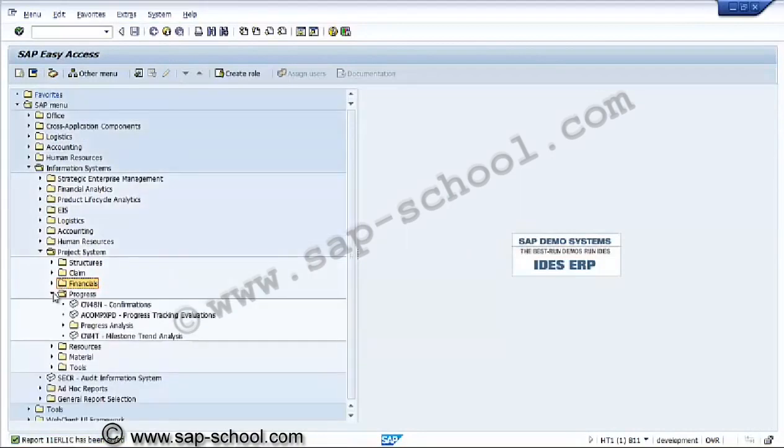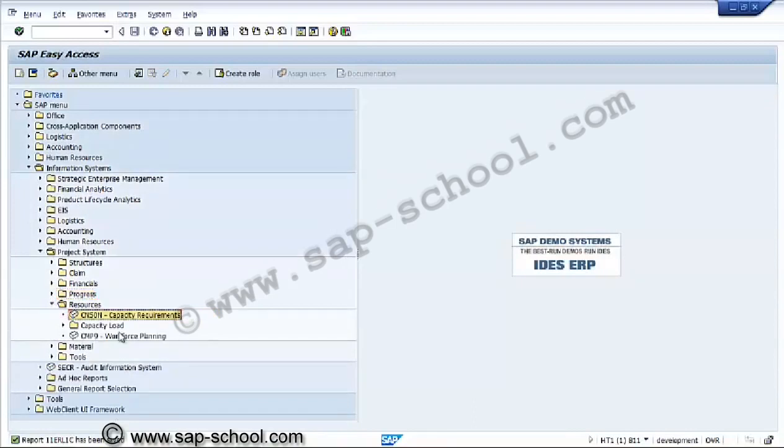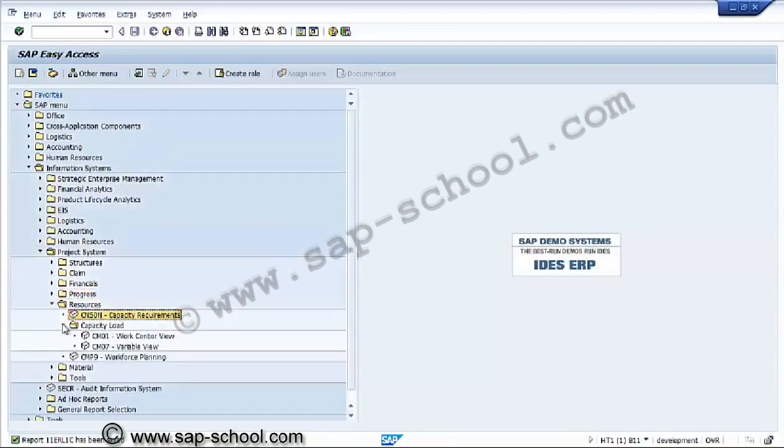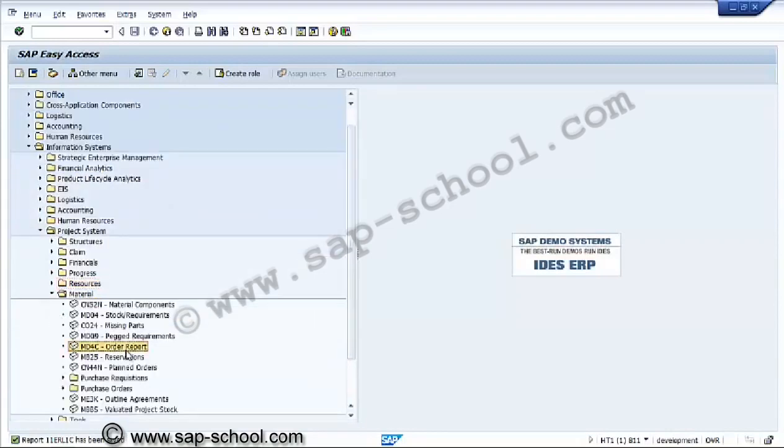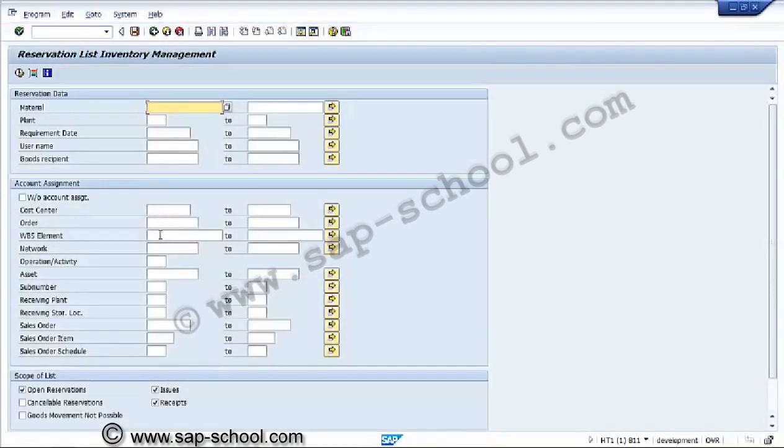If I see the progress, we have already seen it from the project progress tracking, and for the resources we have already seen the capacity requirements and capacity load. This we have already seen. Material reports, order report, reservations. This is reservations against a network or a project. We can check it out. And list of purchase requisitions, purchase orders, valuated project stock and outline agreement. So here we can go by WBS element or a network.